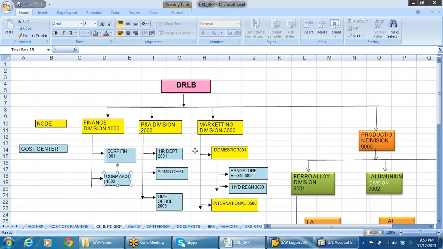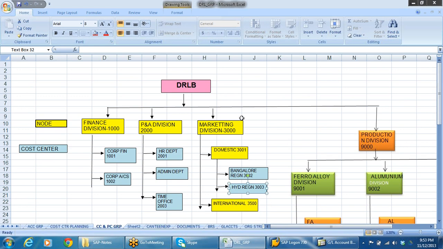Similarly under the P&A division we have HR department, admin department, time office. So different departments are there, right? This kind of organization structure I do not have in financial accounting. Similarly marketing: domestic marketing, international marketing. Again under domestic marketing we have Bangalore, Hyderabad, Delhi, Mumbai, Kolkata, Chennai, something like that.